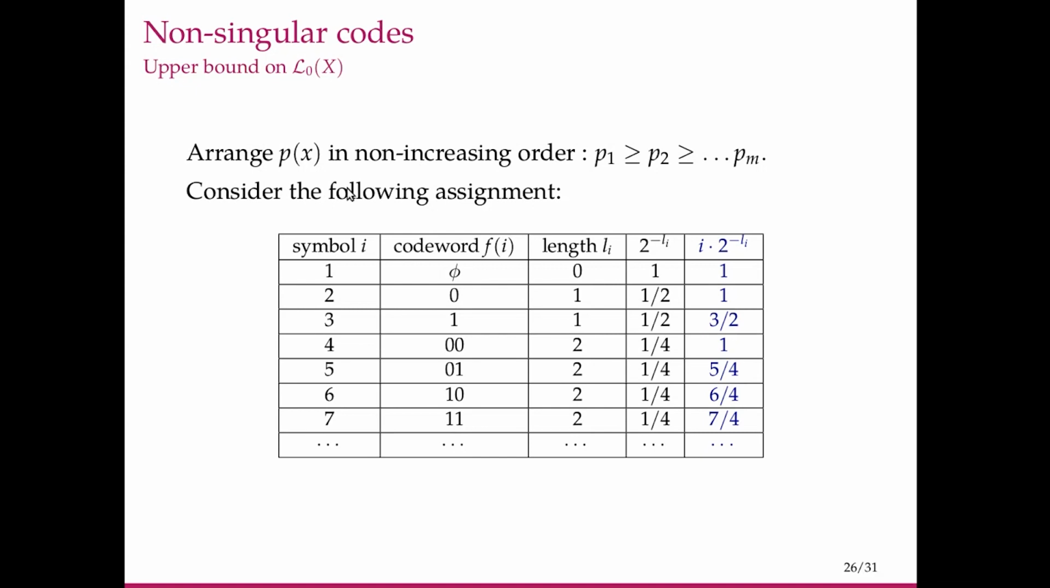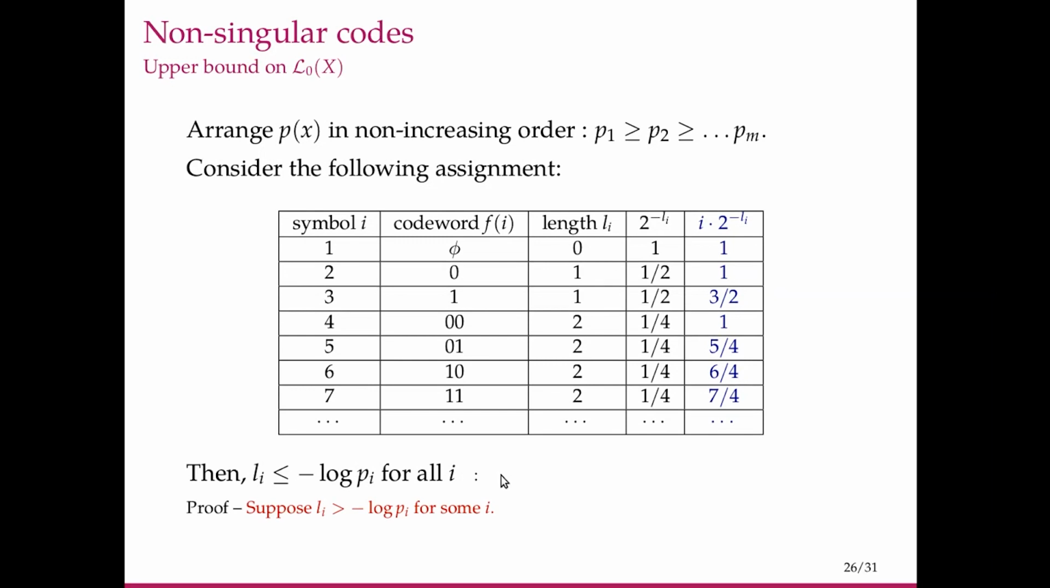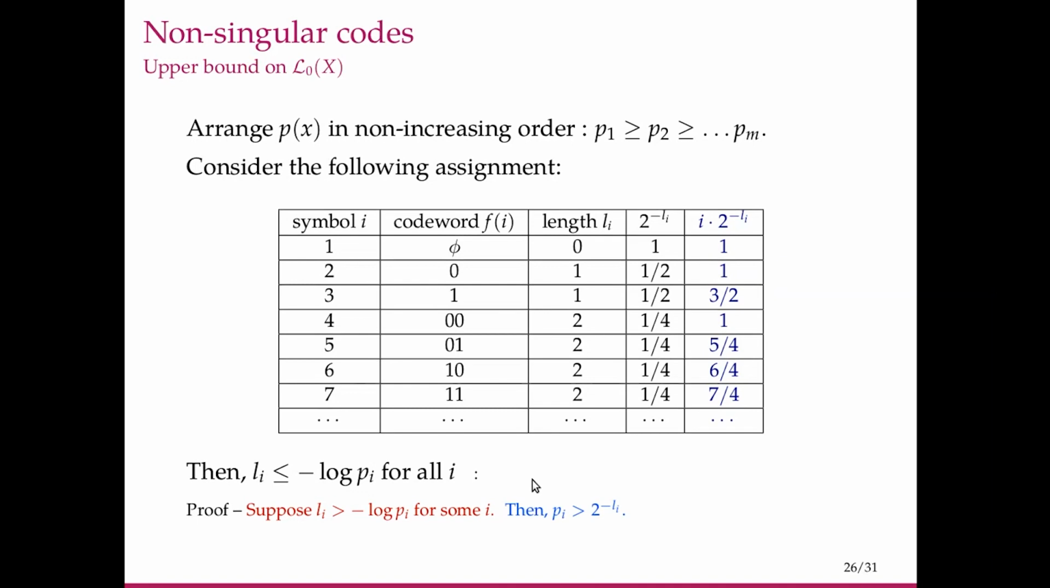So this code strictly sits outside that uniquely decodable set, but inside the non-singular set. Now we claim that the lengths here satisfy Li is less than or equal to minus log pi for all i. So let's prove this claim. Suppose Li is greater than minus log pi for some i. So we can rewrite this as pi greater than or equal to 2 to the minus Li.